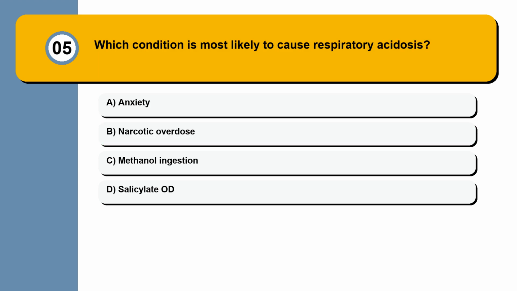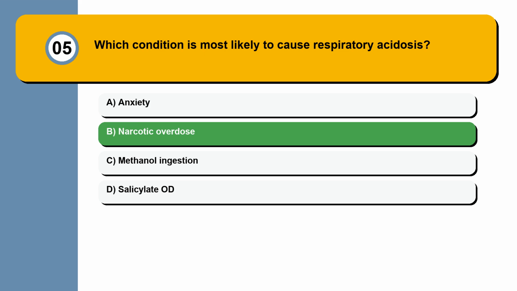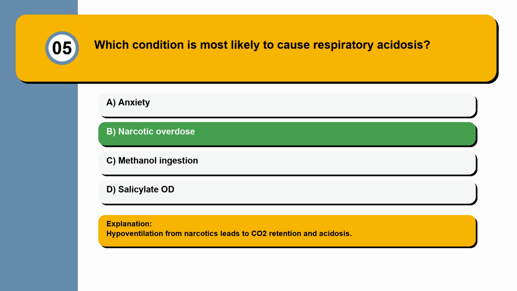Question 5. Which condition is most likely to cause respiratory acidosis? Anxiety, narcotic overdose, methanol ingestion, or salicylate OD? Hypoventilation from narcotics leads to CO2 retention and acidosis.